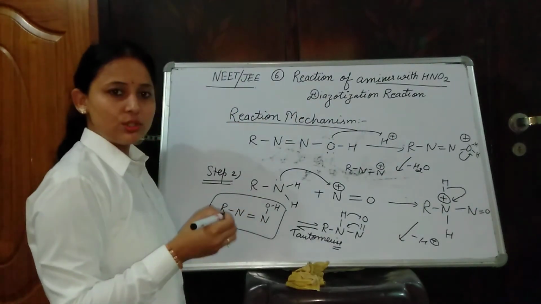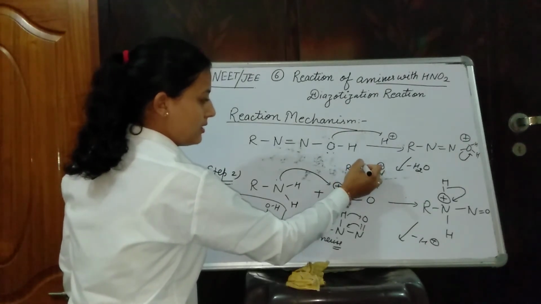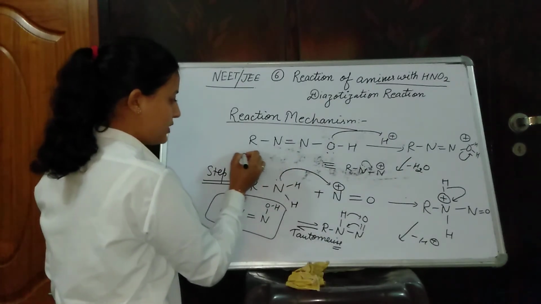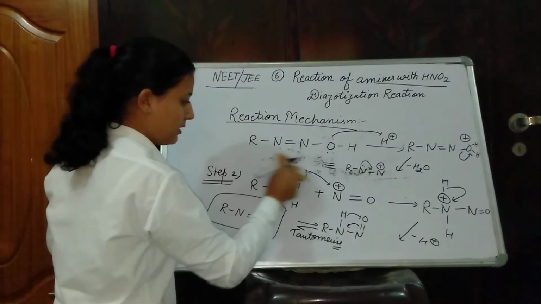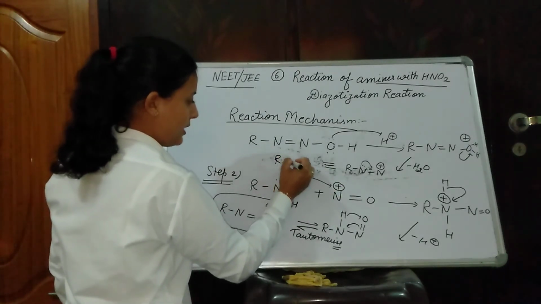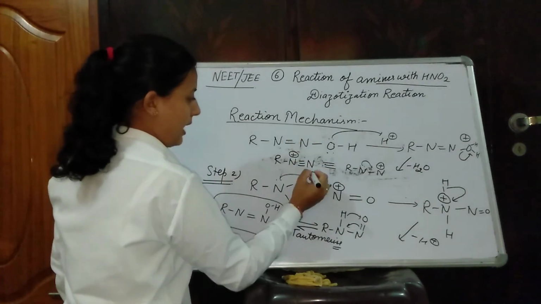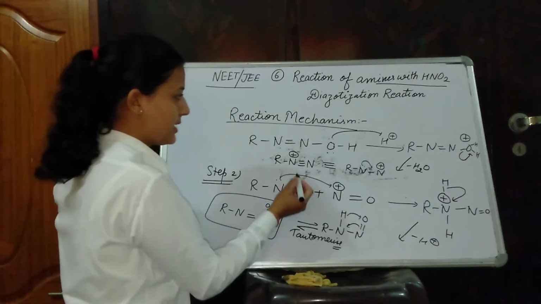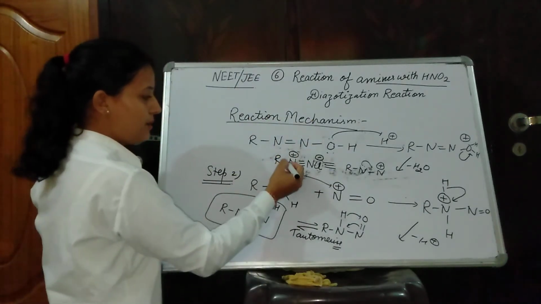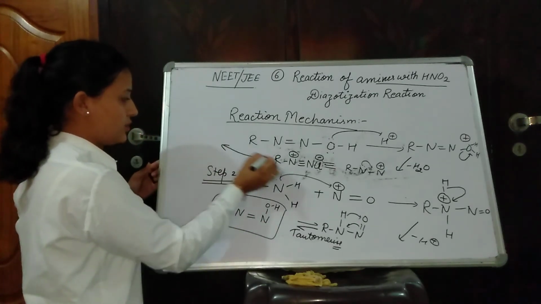We are very close to our last molecule, as this is a nitrogen lone pair, which is stabilized by resonance, and formation of R N positive triple bond N, and if H positive is present, then Cl is also present in our reaction mixture. Formation of R N positive triple bond N Cl negative. This is our desired molecule.